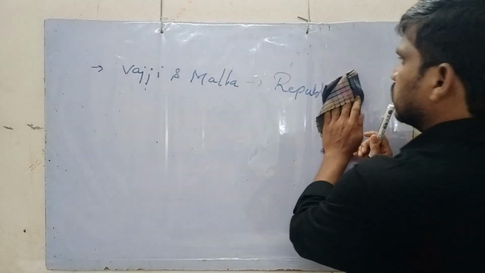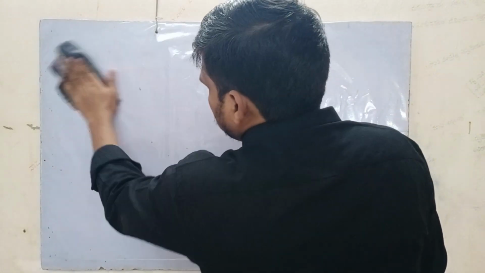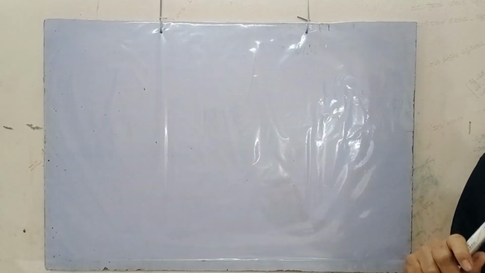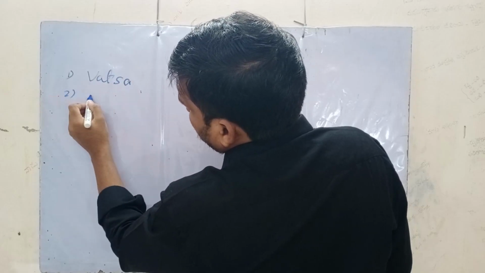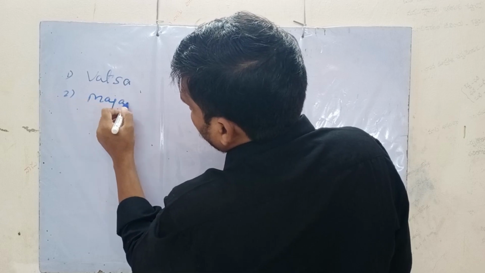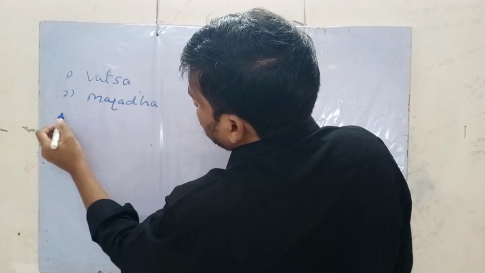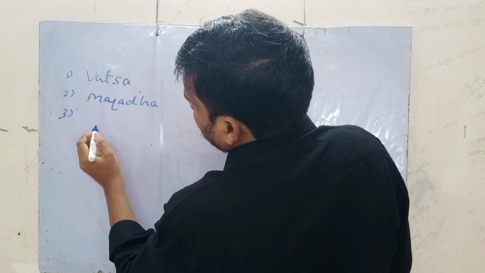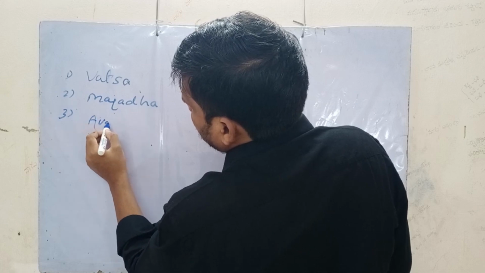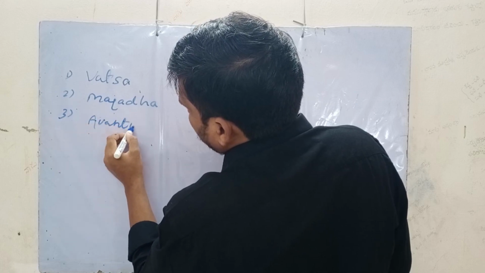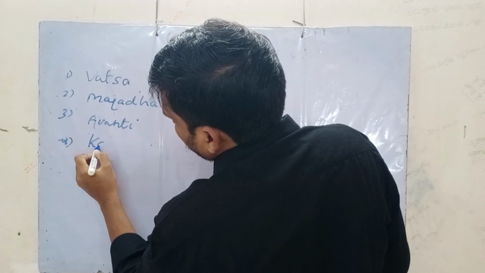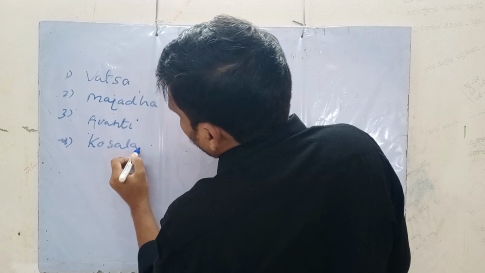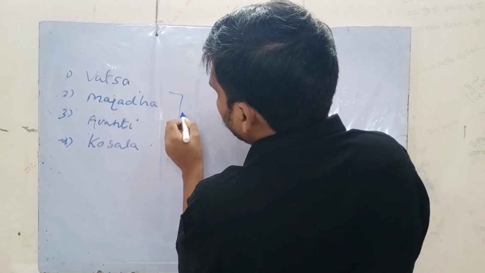Among these 16 Mahajanapadas, four became very important. The first Vatsa, the second Magadha, the third Avanti, and the fourth Kosala. These four states became very powerful.